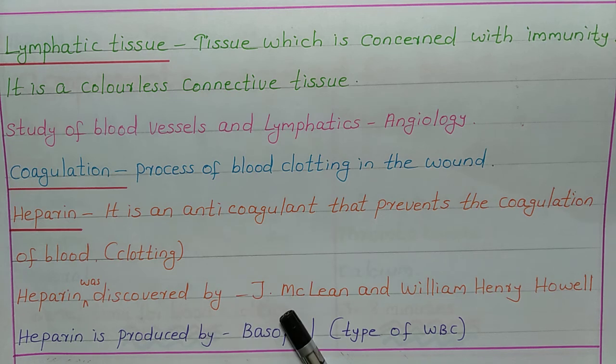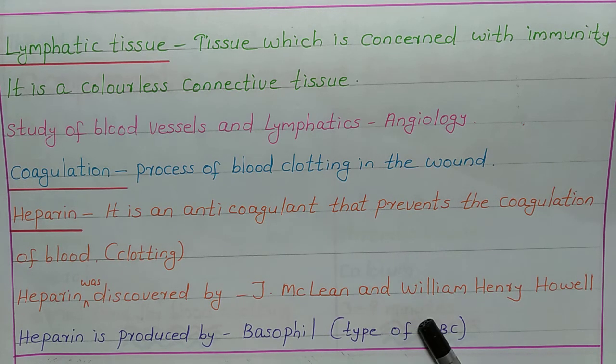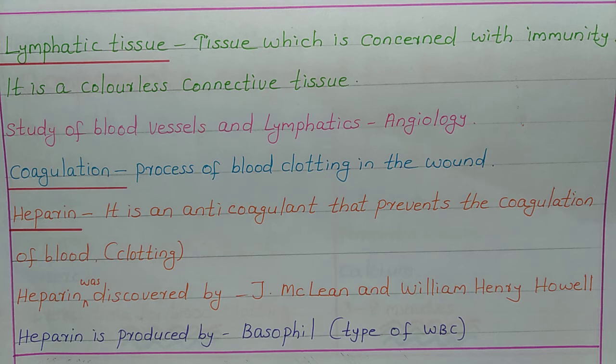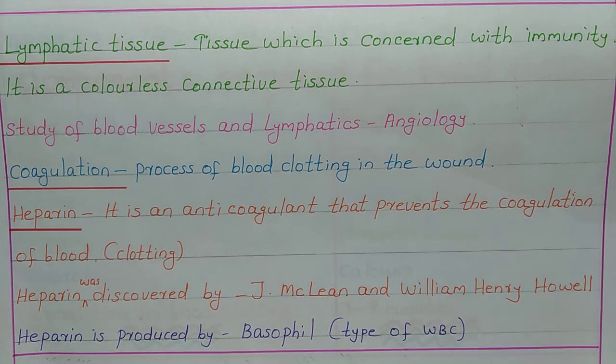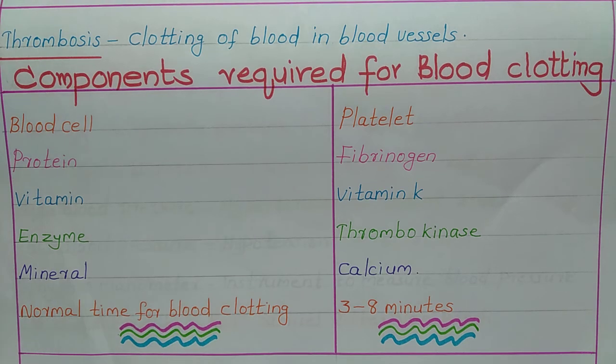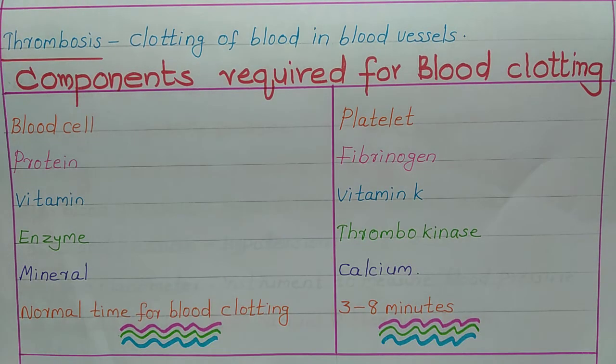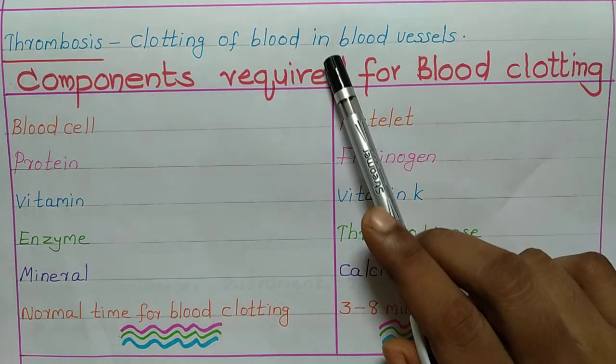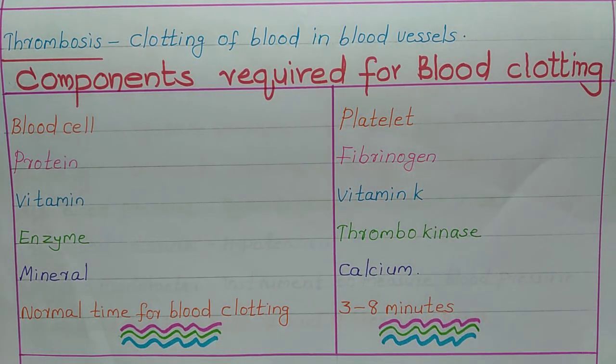Heparin was discovered by J. MacLean and William Henry Howell. And heparin is produced by basophil. Basophil is a type of WBC. Next is thrombosis. Thrombosis is clotting of blood in blood vessels.